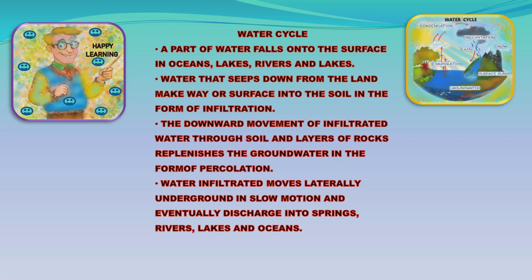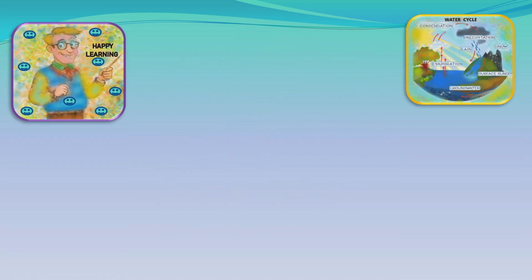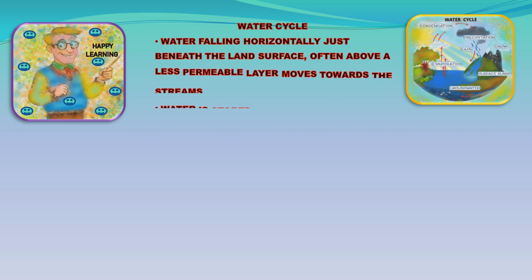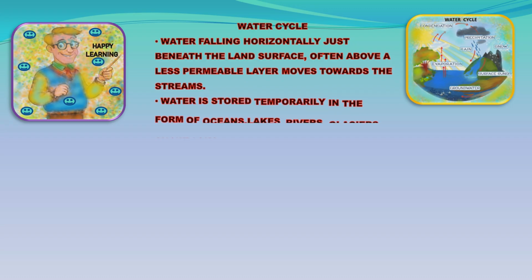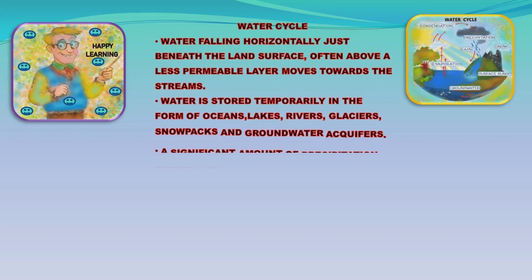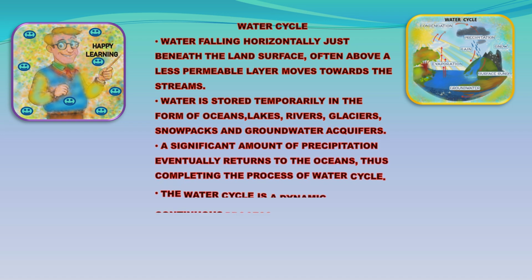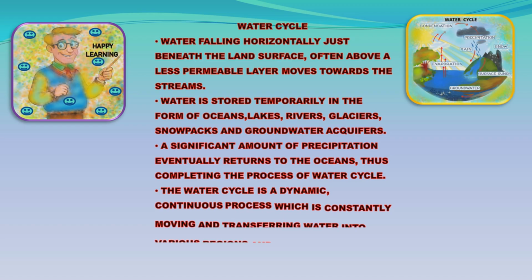Infiltrated water moves laterally underground in slow motion and eventually discharges into springs, rivers, lakes, and oceans. Water flowing horizontally just beneath the land surface, often above a less permeable layer, moves towards the streams. Water is stored temporarily in the form of oceans, lakes, rivers, glaciers, snowpacks, and groundwater aquifers.